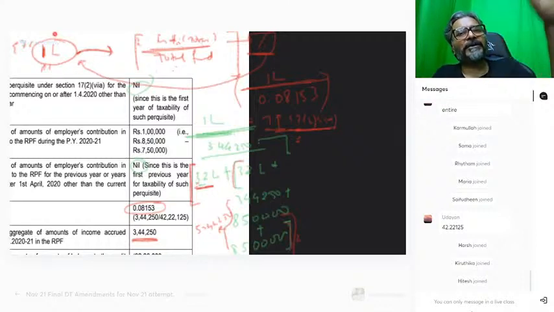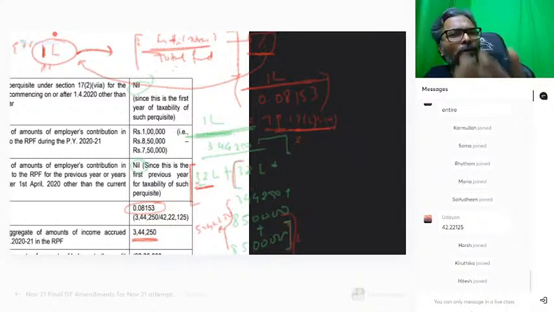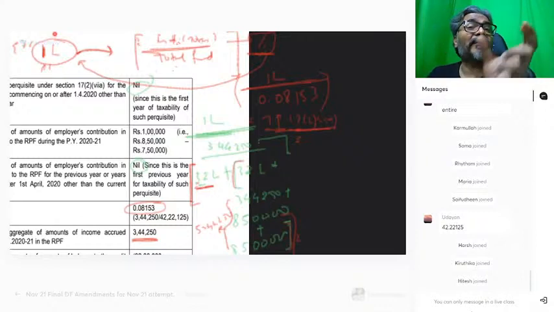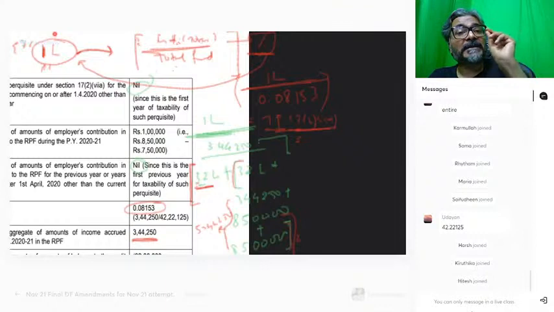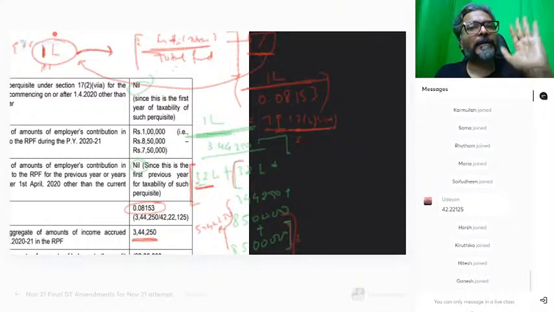On this 1 lakh, this is how the logic comes. But you don't apply the logic in the examination since they have given you the formula. Students, since they have given you the formula, you have to respect the formula.